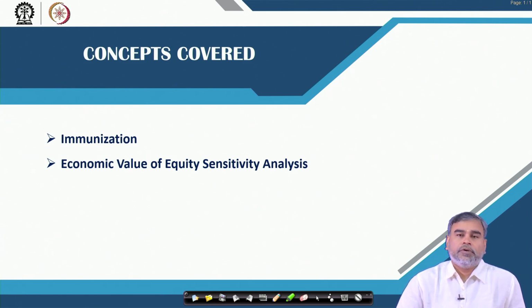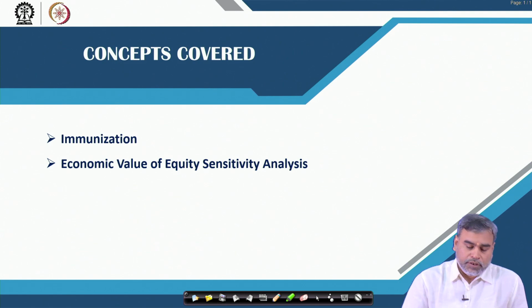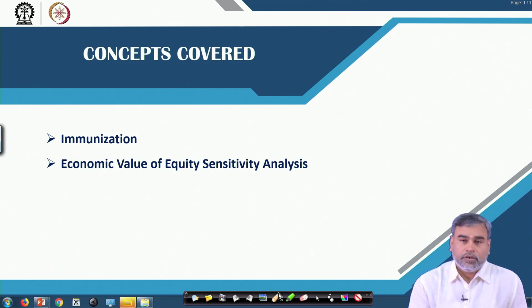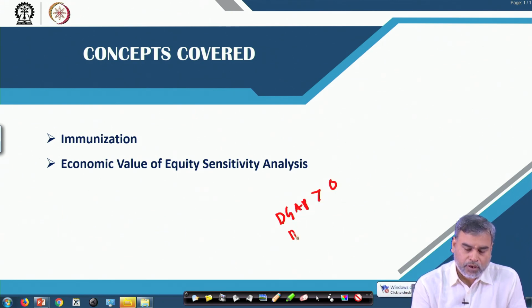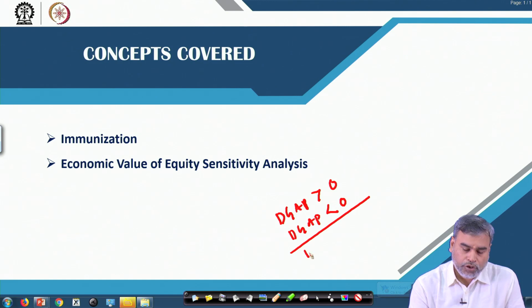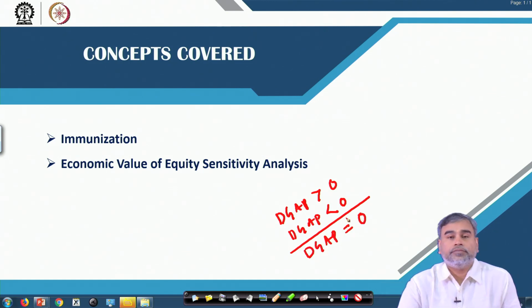Whenever we talk about immunization, why is that concept important? If you remember, we said that we have three things: either your duration gap is greater than 0, or your duration gap is less than 0, positive or negative, or your duration gap is equal to 0.